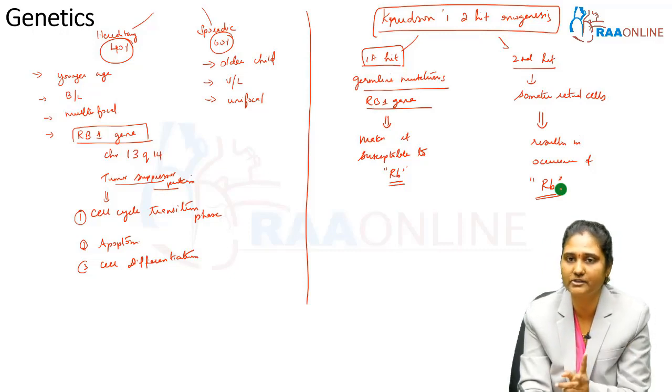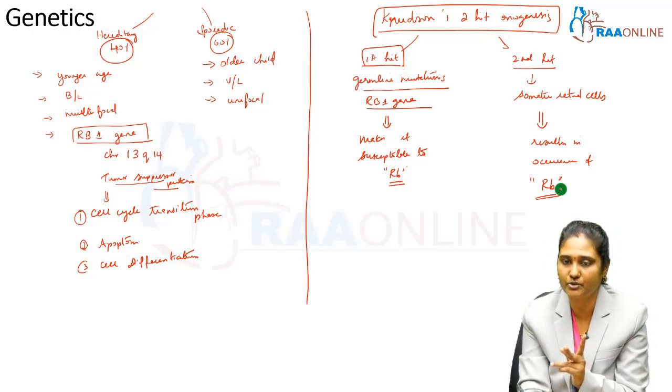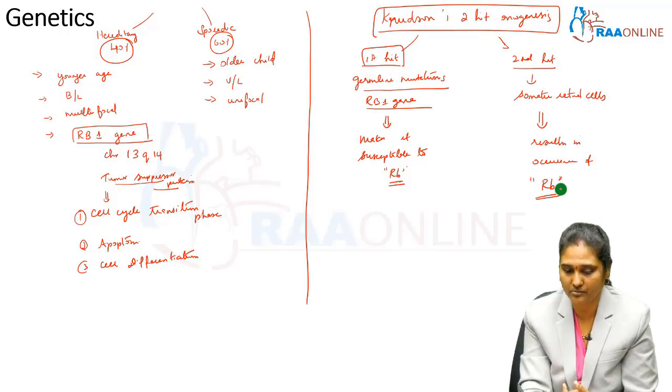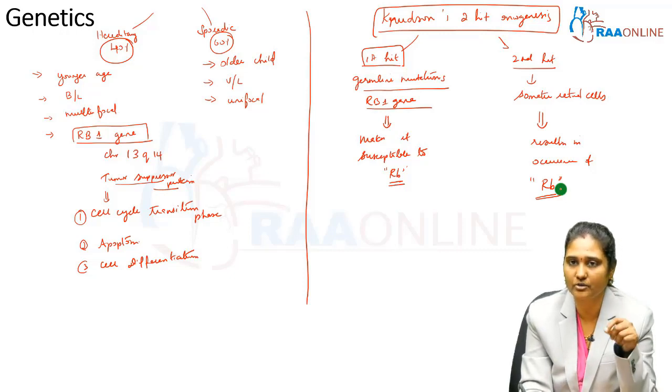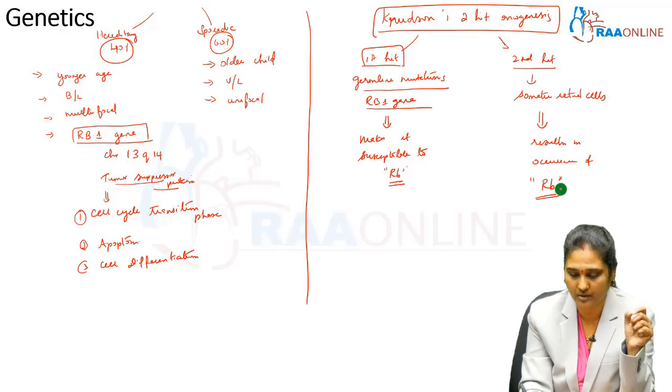These two hits should occur for the child to develop retinoblastoma. So this Knudson's two-hit oncogenesis is very important.